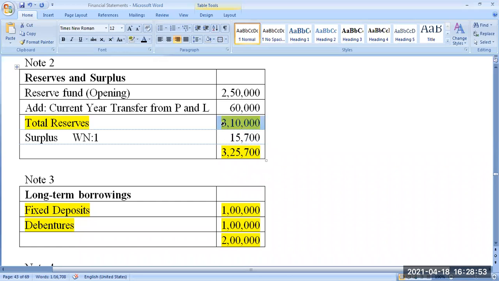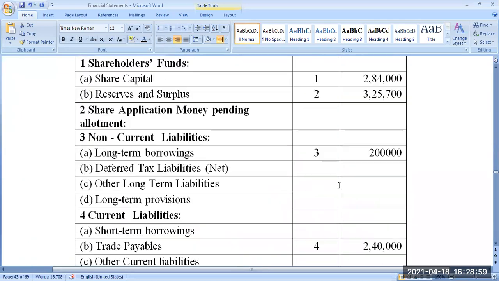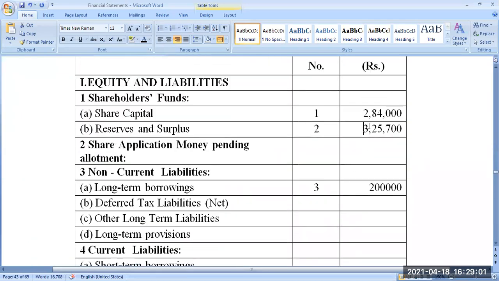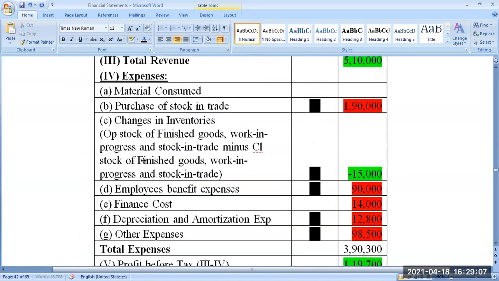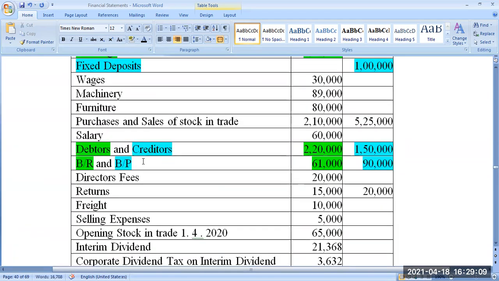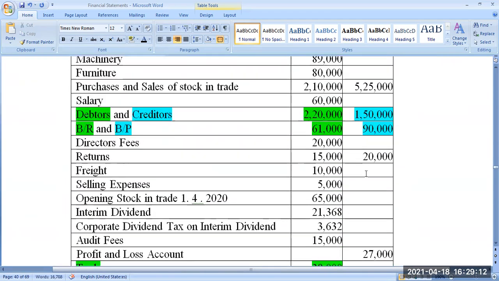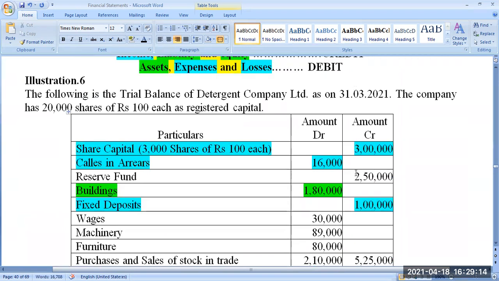The total of reserves and surplus will be 3,25,700. That comes to the profit and loss account, 3,25,700. Okay. Then there is borrowing. Borrowing means there is a debenture. Look at the question. There is a debenture of rupees 2 lakhs. Here it is, debenture.